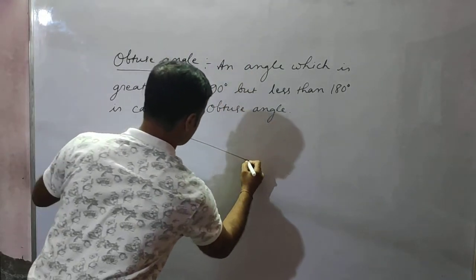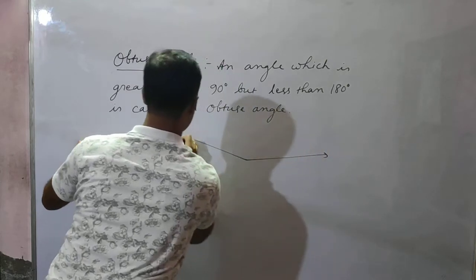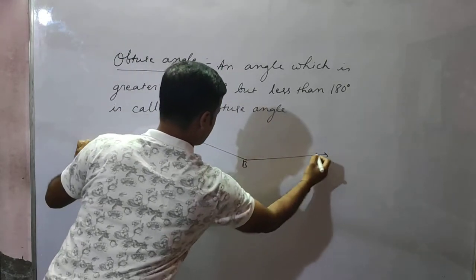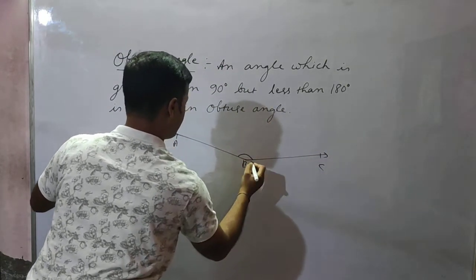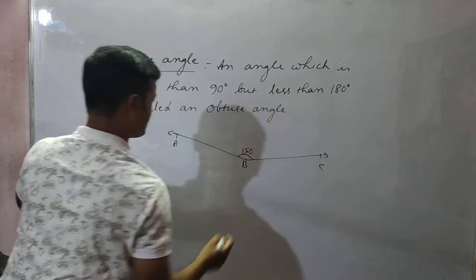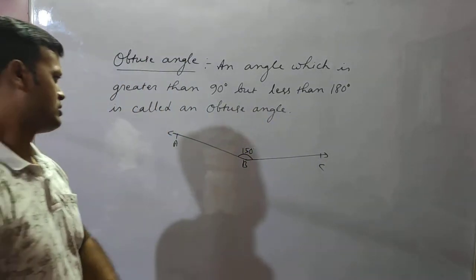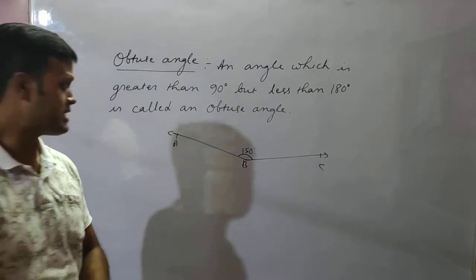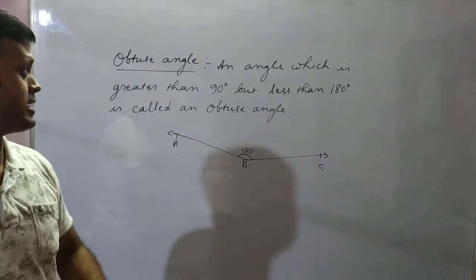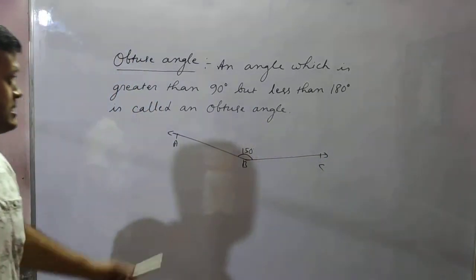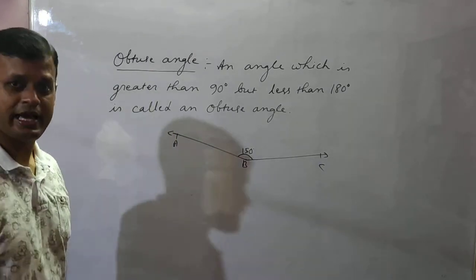So this angle ABC, suppose any value we have, suppose 150 degree like that. Okay. So this kind of angle which is greater than 90 degree but less than 180 degree. These angles are called what? These angles are called obtuse angle.